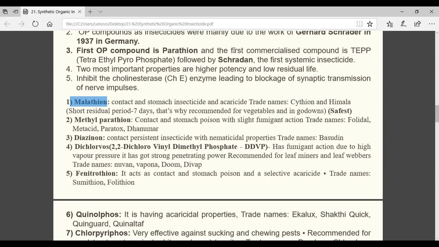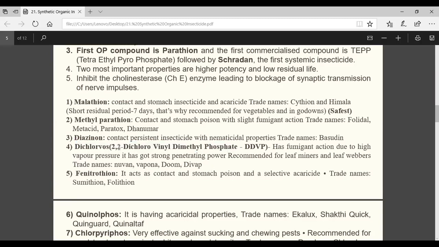Methylparathion is there, diazinon is there. That is not important. This is important: dichlorvos or DDVP. What is that? 2,2-dichlorovinyl dimethyl phosphate. The abbreviation is important. The full name of DDVP is important. And it has fumigant action. It is a fumigant, effective in godown storage structures. Generally used as a fumigant. These two are important.